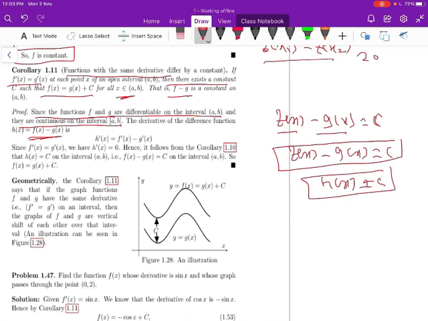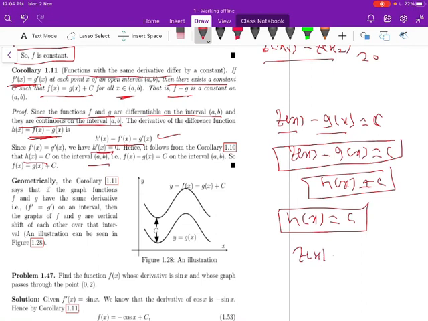So let us differentiate. The derivative of this difference function is h'(x) equal to f'(x) minus g'(x). Since f'(x) is equal to g'(x), therefore h'(x) is equal to 0. Hence it follows from corollary 1.10 that if h'(x) is equal to 0, obviously h(x) is equal to c. This is from the previous corollary. This implies that h(x) is equal to c on the interval (a, b), that is